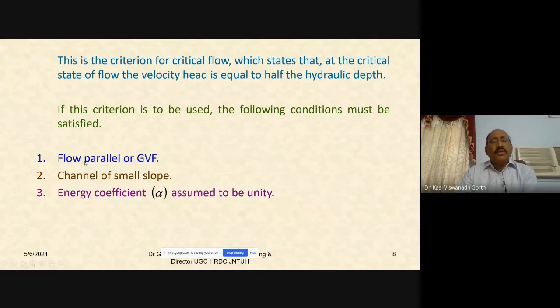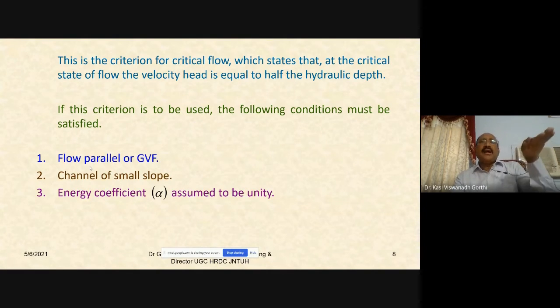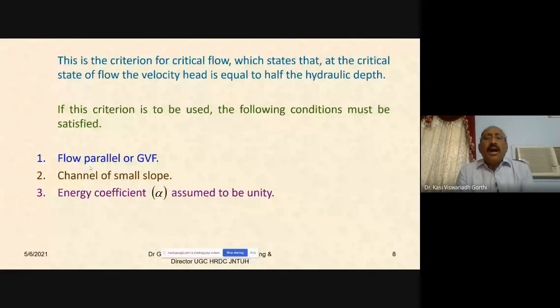Further, the flow is parallel. What do we mean by parallel flow? The flow is parallel to the channel bed, so the top water surface and channel bed slope are equal. This is possible only when the flow is uniform or nearly gradually varied flow.